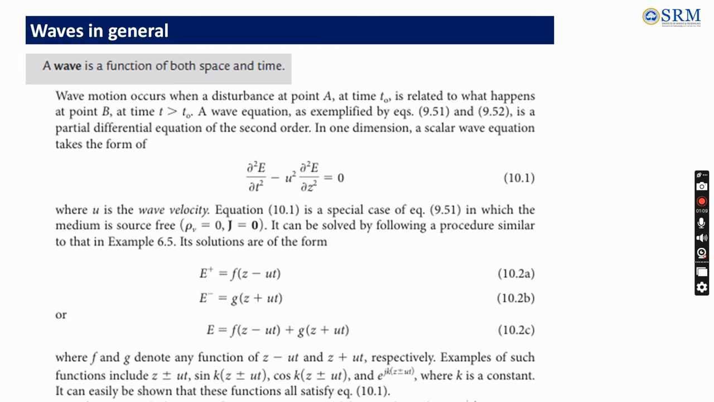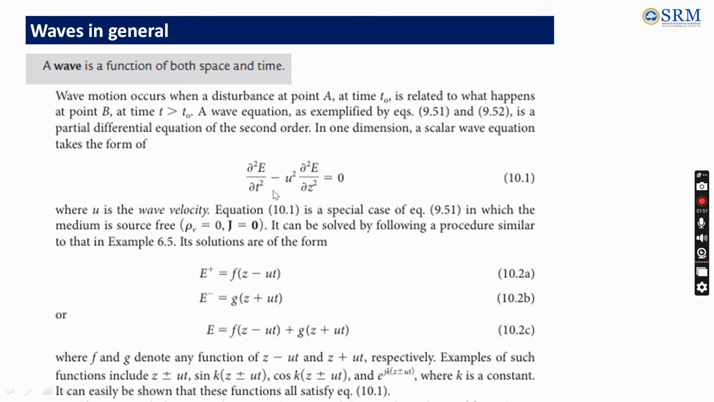Now let us see the waves in detail. A wave is not only a function of space, it is also a function of time. So it's a function of both space and time. Generally it's a second order partial differential equation, the wave equation, but we are going to see it in one dimension. If the wave is traveling along the z axis, we write the scalar wave equation in one dimension as follows. For electric field, dou square E by dou t square minus u square into dou square E by dou z square is equal to 0.